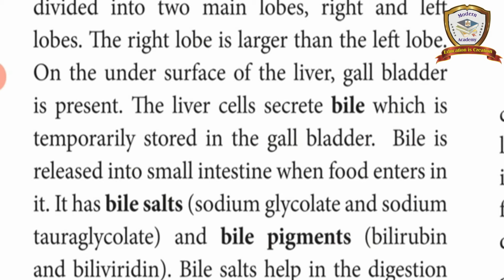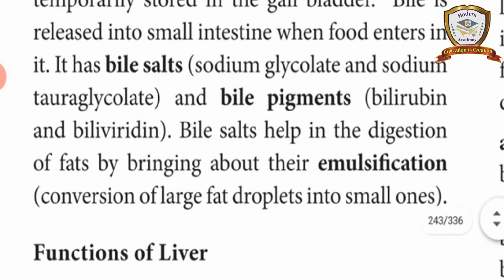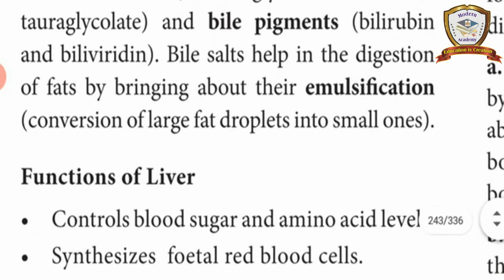It has bile salts and bile pigments. The bile salts are sodium glycocholate and sodium taurocholate, and bile pigments are bilirubin and biliverdin. The bile salts help in the digestion of fats by bringing about their emulsification. Emulsification means conversion of large fat droplets into small ones.